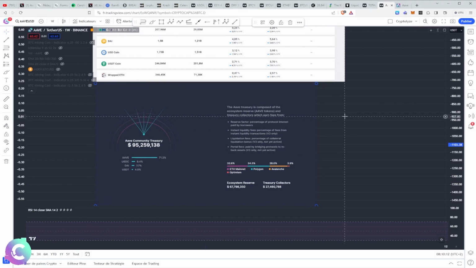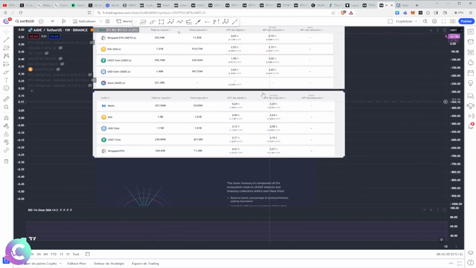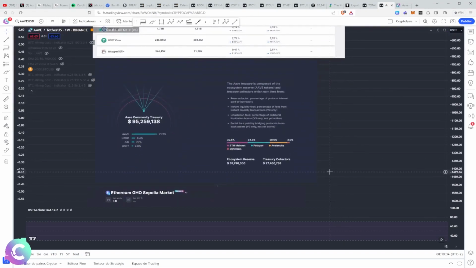So that's a system that works quite well, although I think that a large part of the people who just take the yield do so without really knowing the implications, because you can't get out of it right away. So there is still a big risk, and people are often fooled and don't understand the risk involved. So if you want a return on the AAVE, yes, but you have a risk which is still relatively significant.